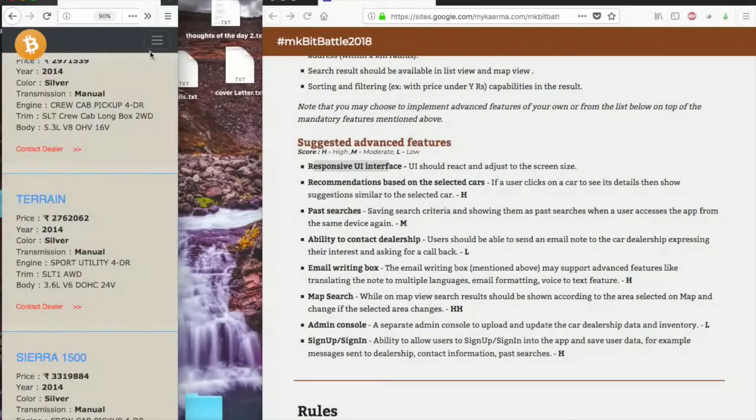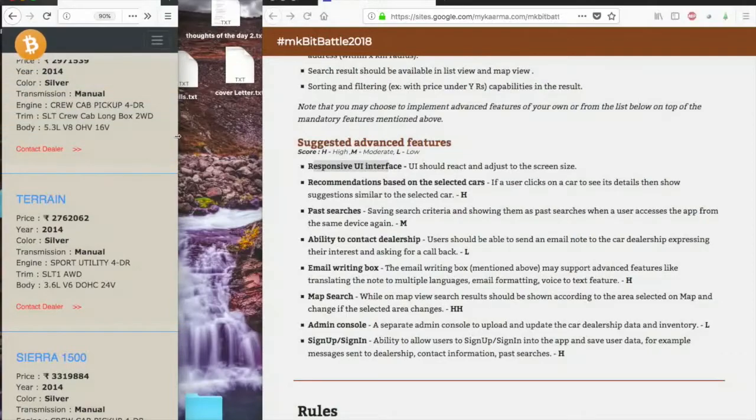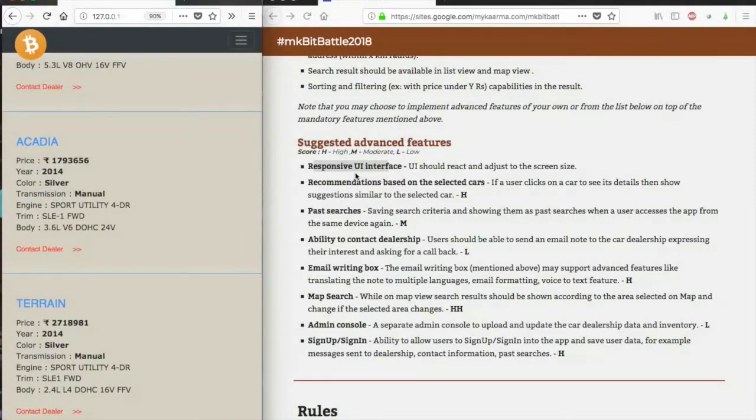So you can see all these cars, and all the details are pretty clean to see. This is the menu bar, and this is a cool looking case. These are the options, and so it is responsive. This is done, and I have not done recommendation.